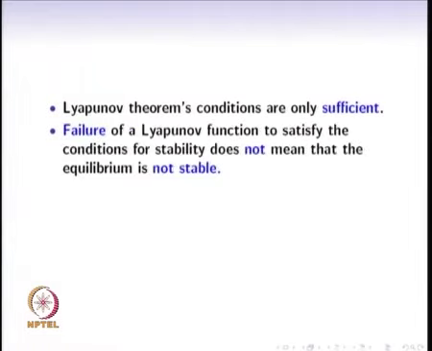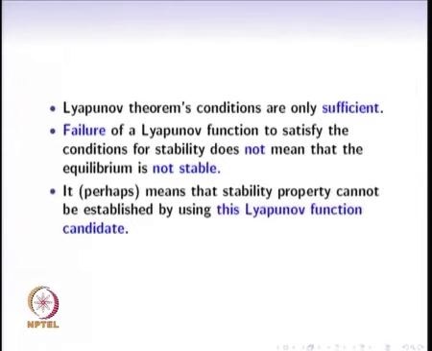Let us see this. Failure of a Lyapunov function to satisfy the conditions for stability in the Lyapunov theorem. If some Lyapunov function fails to satisfy those conditions, it does not mean that the equilibrium is not stable. It means that the stability property cannot be established by using that particular Lyapunov function candidate. So, we will call it a Lyapunov function only if it satisfies the properties.